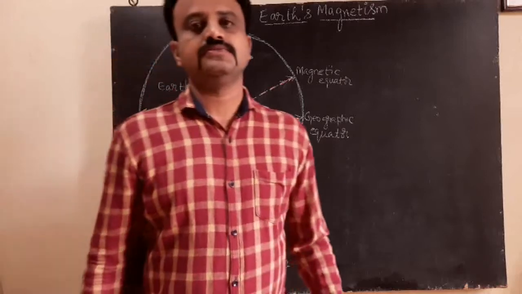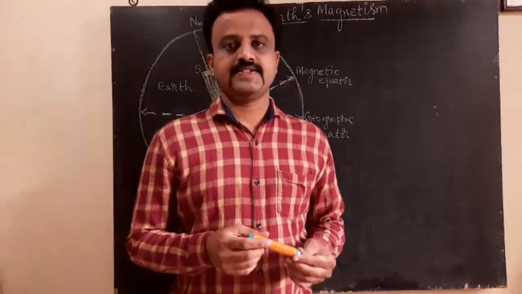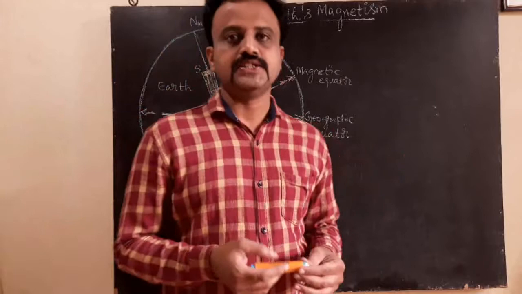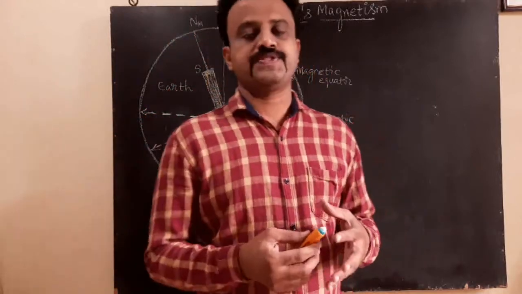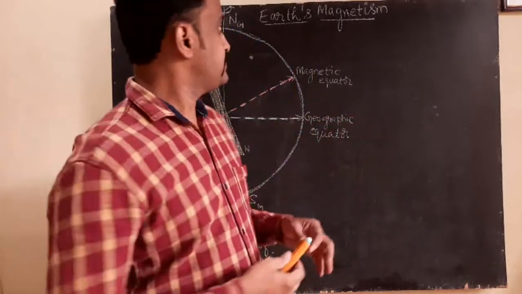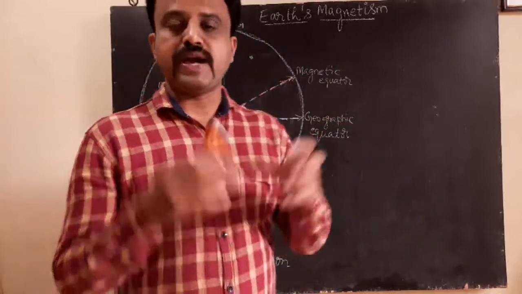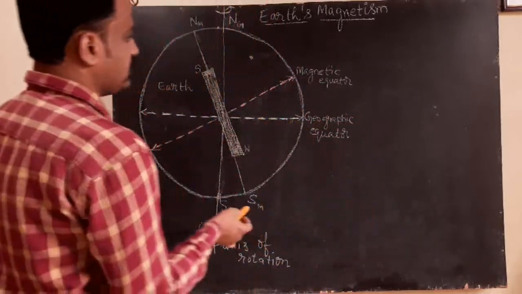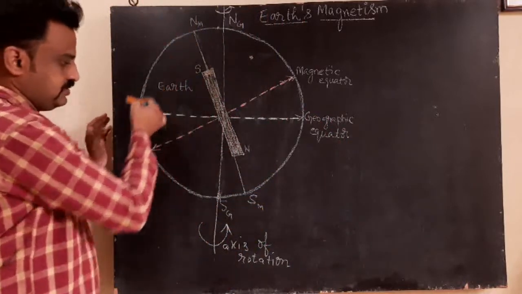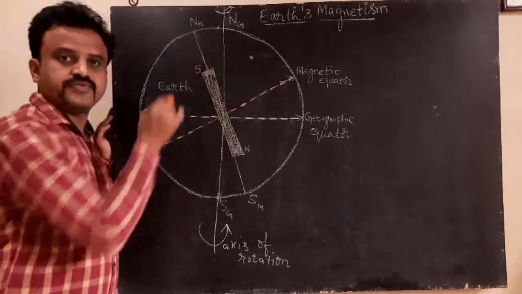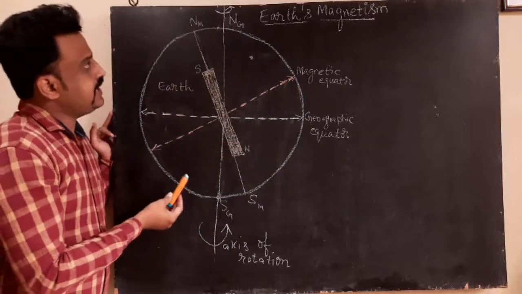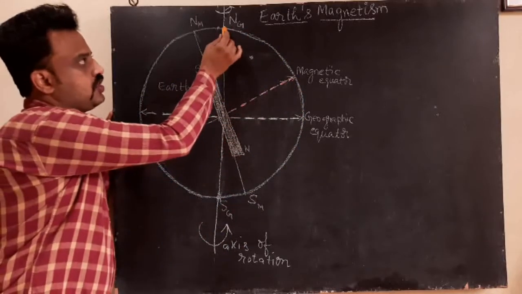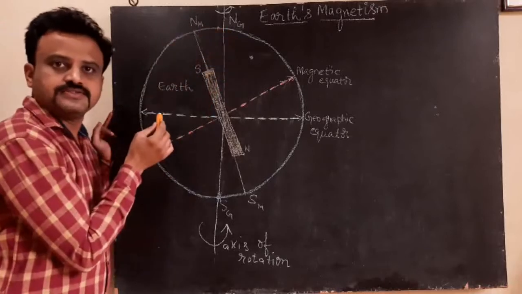Hello everybody. In today's class, we are going to learn some of the basic concepts of Earth's magnetism. Here I have drawn a diagram of the Earth. This is the Earth, and this is the geographic north pole of the Earth.